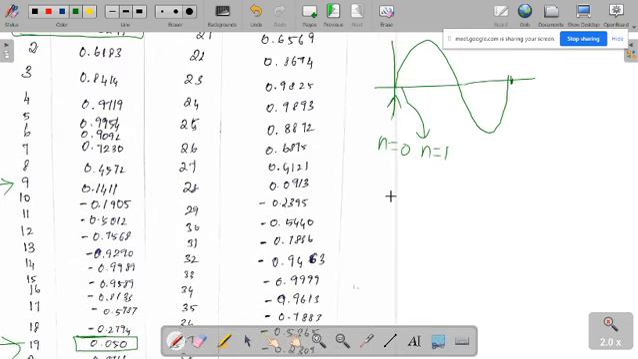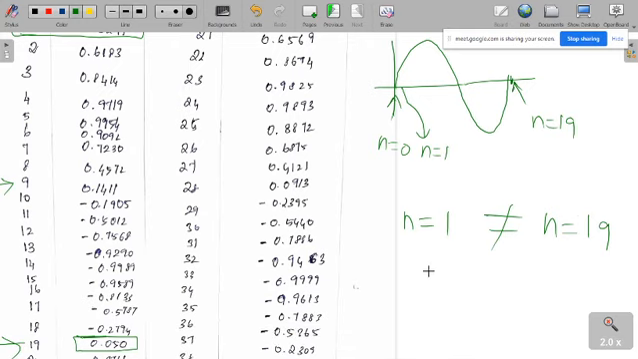Okay, so this is n is equal to 19. What I am telling is, exactly after n is equal to 18, your signal is completing one cycle, but the value at n is equal to 1 is not the same as the value at n is equal to 19. That's why this signal is not periodic. Here there is no repetition. Why is it not periodic?